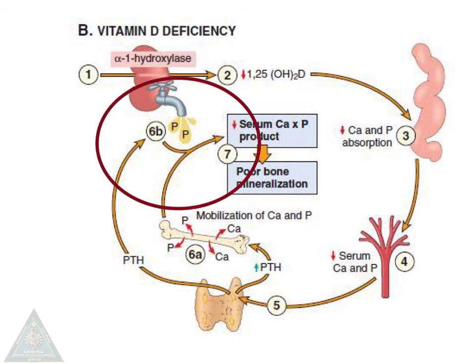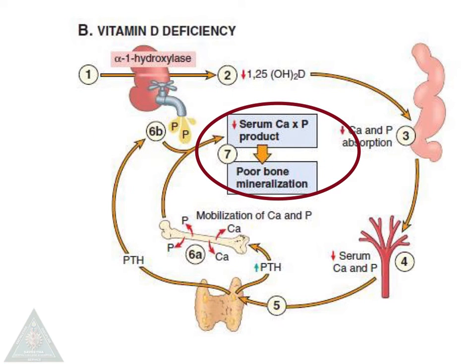Now, since phosphorus is excreted and calcium is absorbed, you don't have a maintained serum calcium phosphorus product, and therefore bone is not properly mineralized, which is the end result.